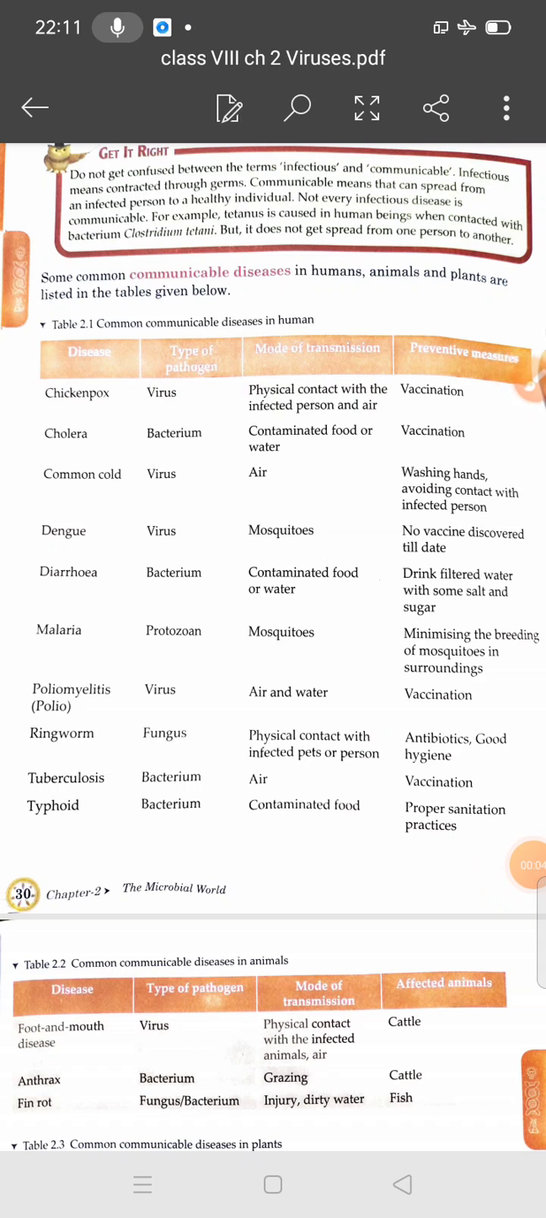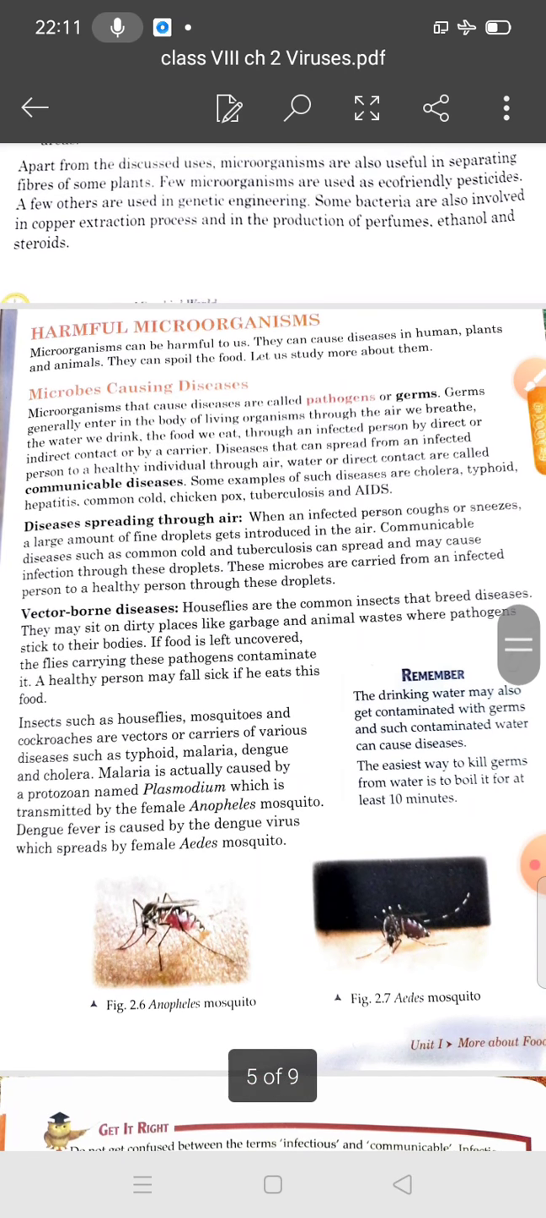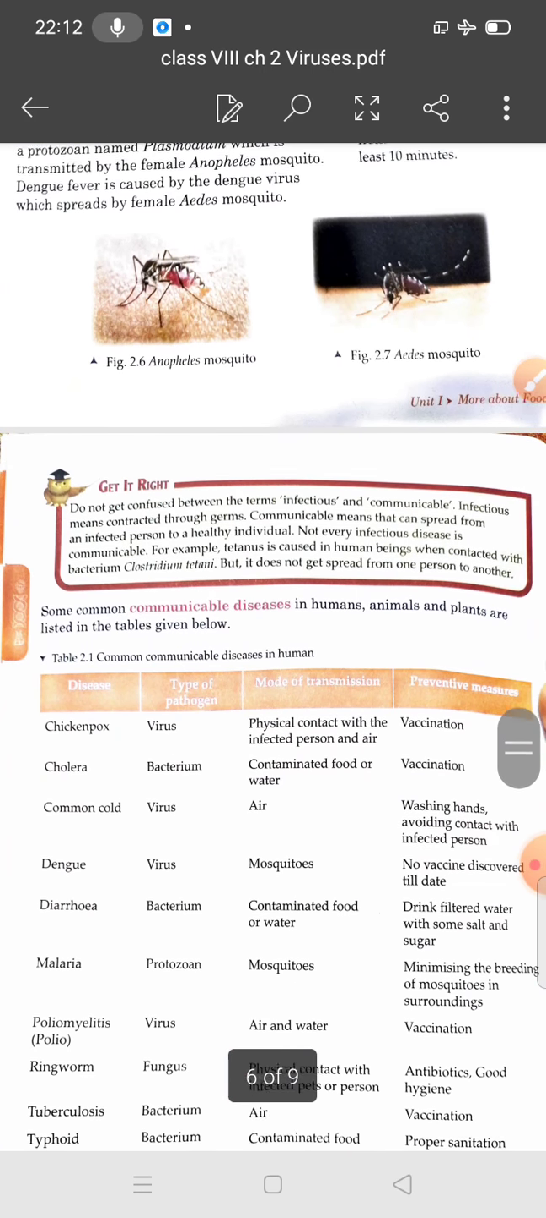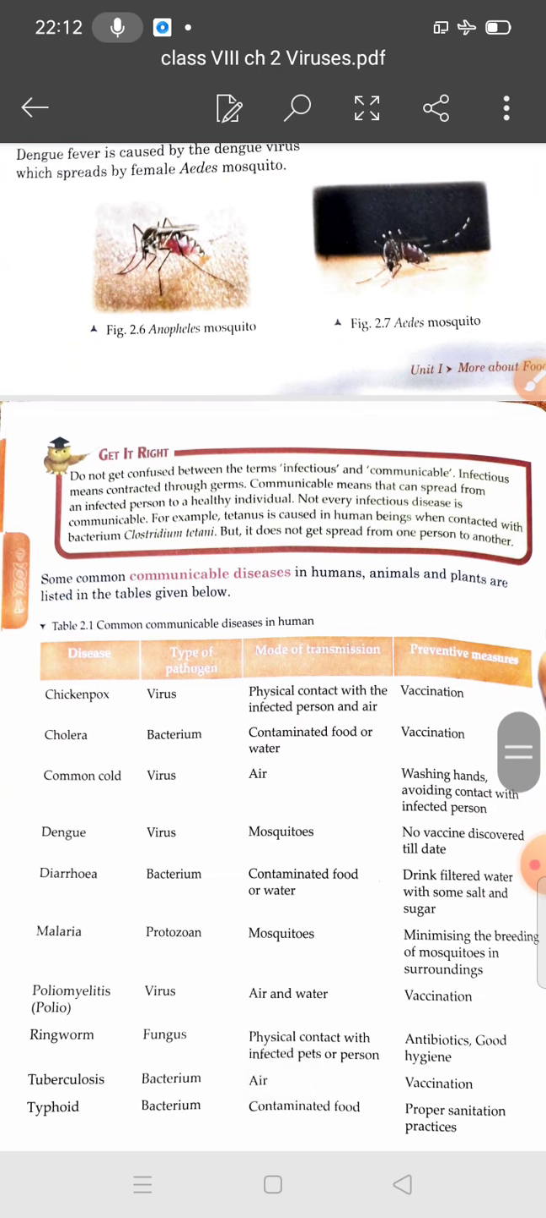Students, in the previous lecture we discussed harmful microorganisms and communicable diseases. So there are some common communicable diseases in humans, animals, and plants. Not only human beings and animals, plants can also get infected by microorganisms. So there are some diseases, types of pathogen, modes of transmission, and preventive measures.